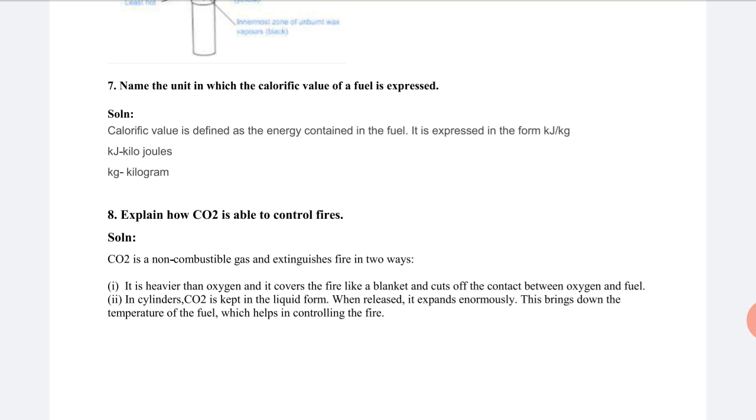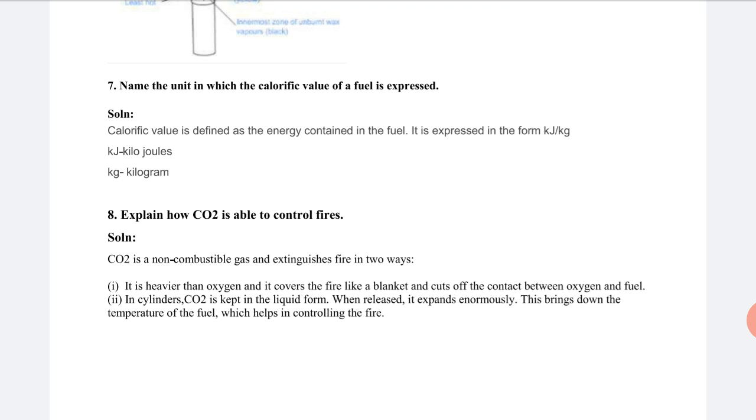The next way is that in the cylinder, CO2 is kept in liquid form. You can see the fire extinguisher cylinder in your school and other areas like a hospital. In this cylinder, the carbon dioxide gas is kept in liquid form.